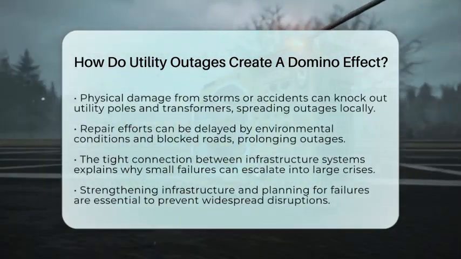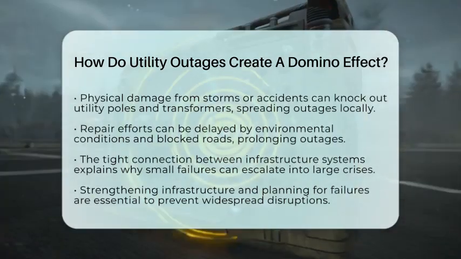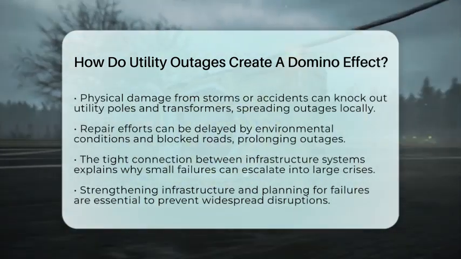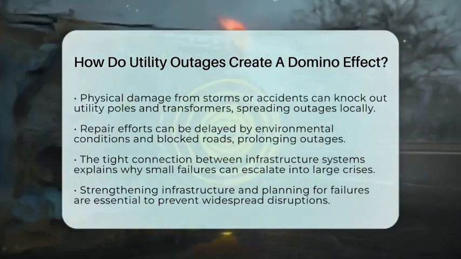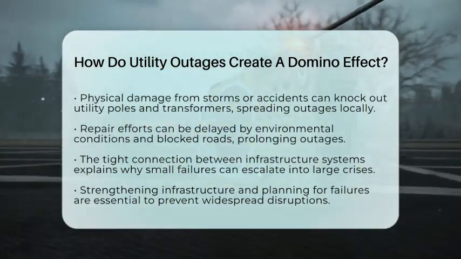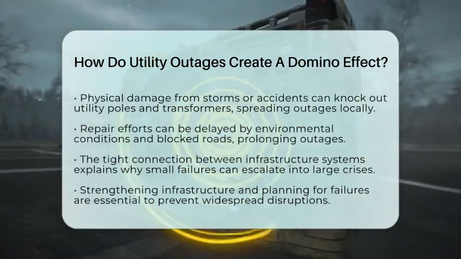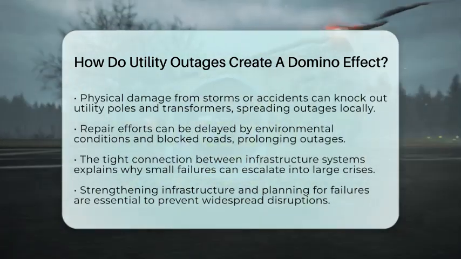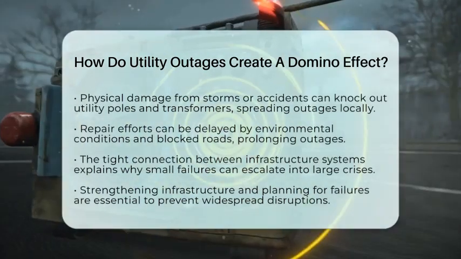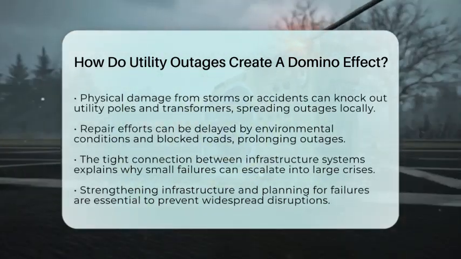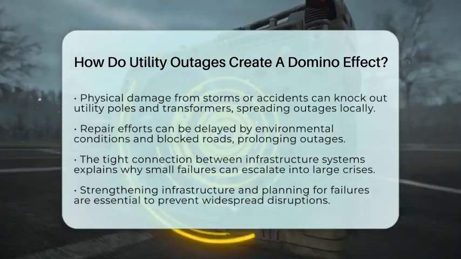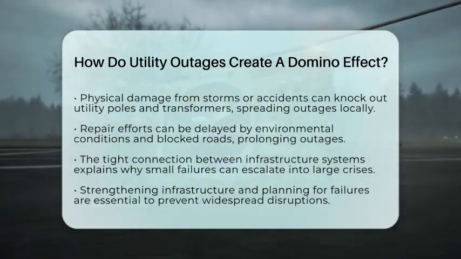So, the reason utility outages cause a domino effect is because of how tightly connected these systems are. When one part fails, it overloads others, which then shut down to protect themselves. This rapid chain reaction impacts many services we rely on daily, turning a small problem into a large crisis. Understanding this helps us see why strengthening infrastructure and planning for failures is so important.